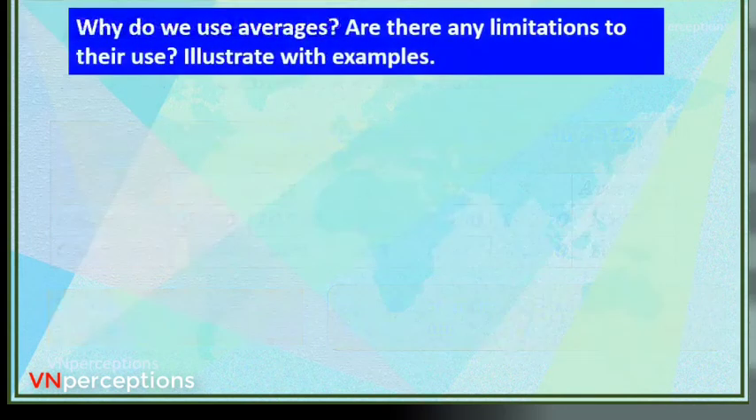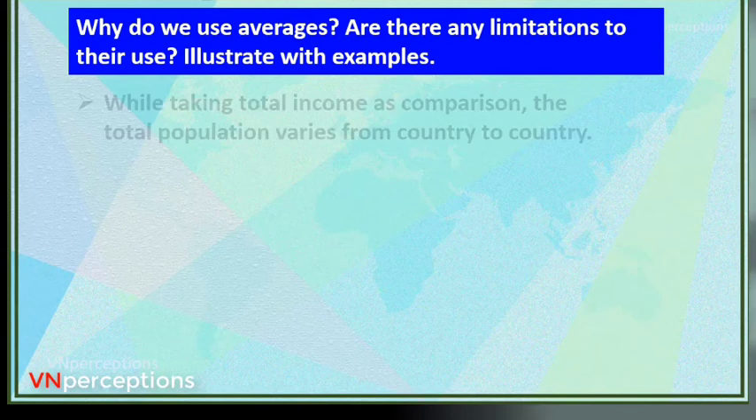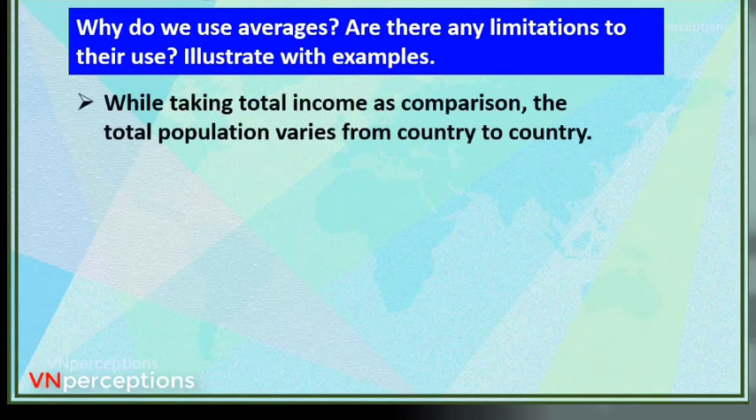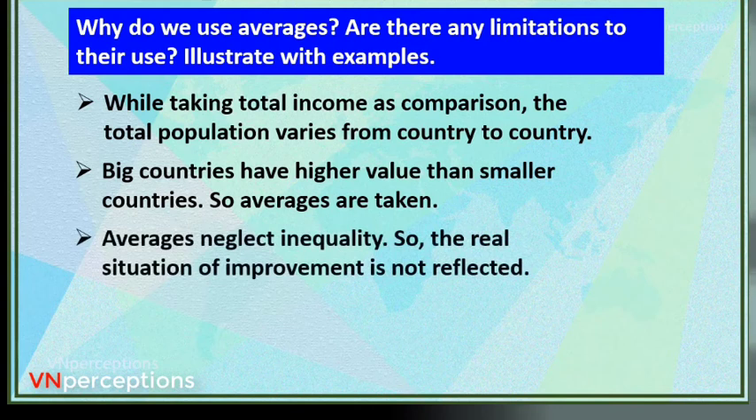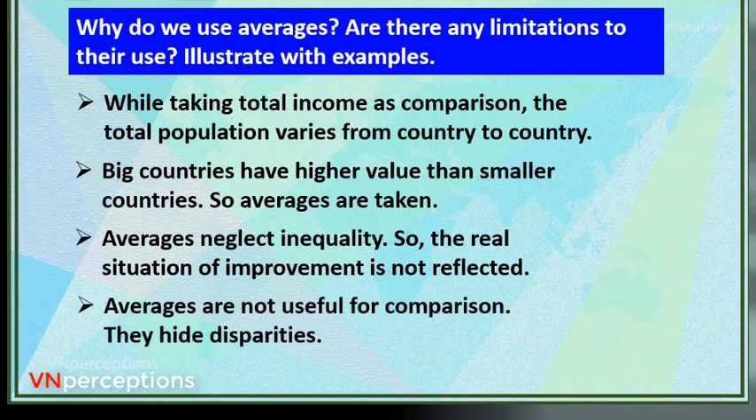So the question: why do we use averages? Are there any limitations to their use? Illustrate with an example. The answer is, while taking total income as comparison, the total population varies from country to country. Big countries have higher value than smaller countries, like we have seen India and Japan. So averages are taken. Now what happens when averages are taken? Averages neglect inequality. So the real situation of improvement is not reflected. And that is why averages are not useful for comparison.